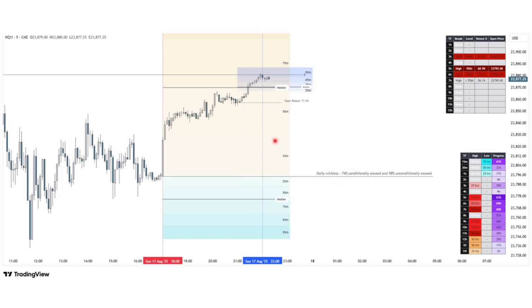conditionally, so at the 22 hour, that this still gets taken out, and 98% unconditionally, so from 18 to the end of the day, that this gets taken out. Okay, so pretty good odds that this isn't going to stay the way it is.